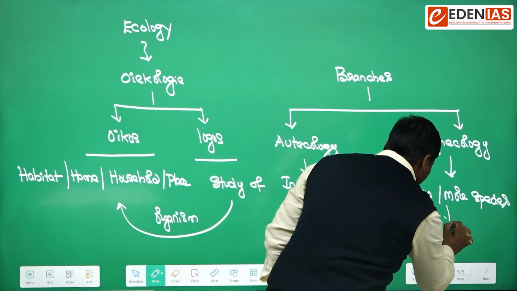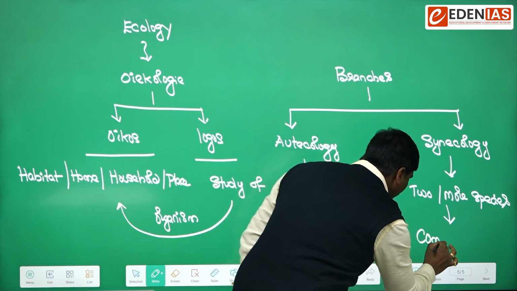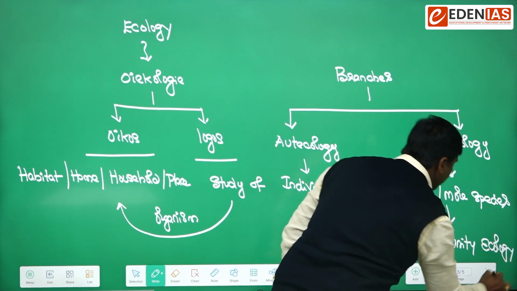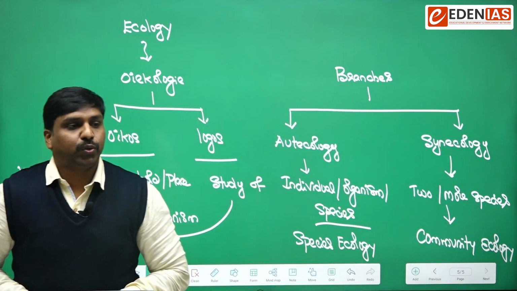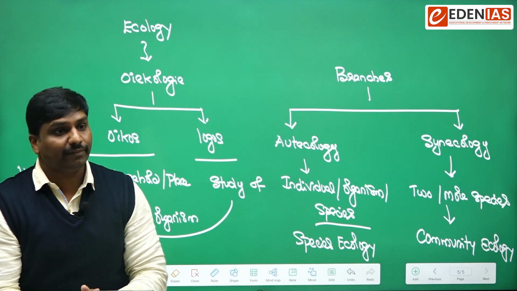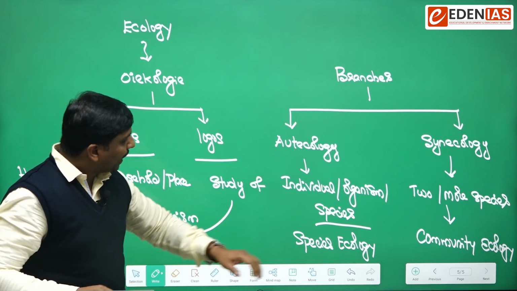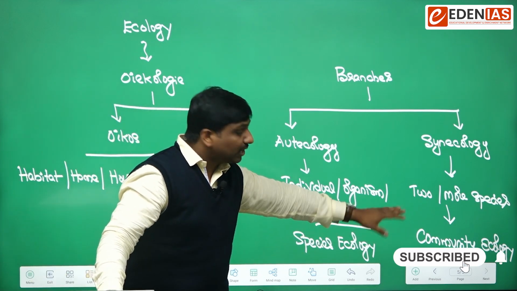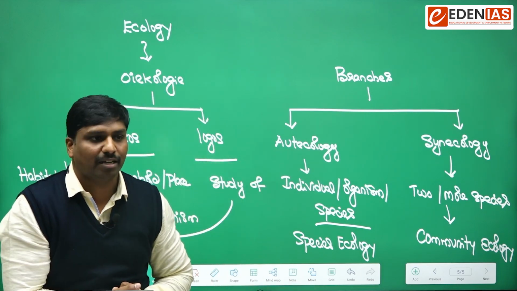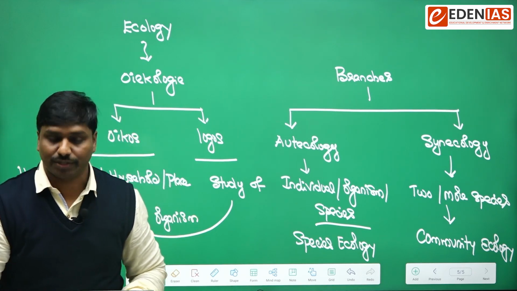And as we are trying to study two or more species, it is also known as community ecology. A community is an assemblage of various populations: tiger population, elephant population, deer population, likewise. So a biotic community is that thing. In community ecology, we study a biotic community and the various interactions happening in it. So this is basically with respect to the branches. Okay.